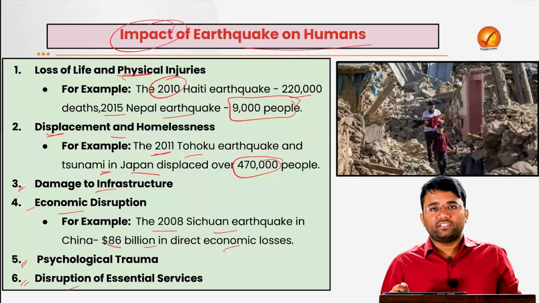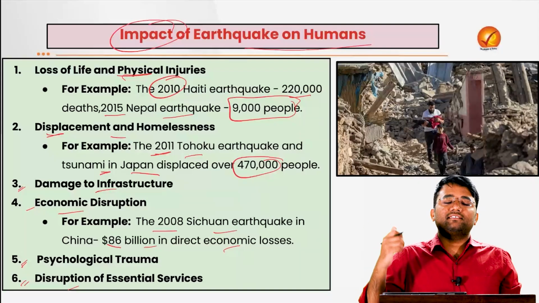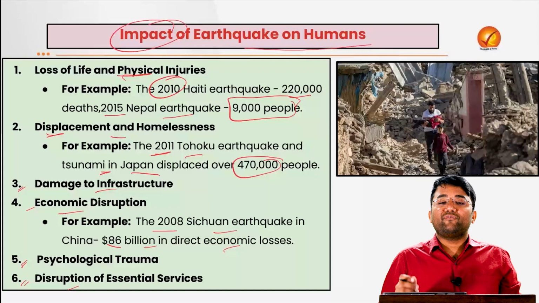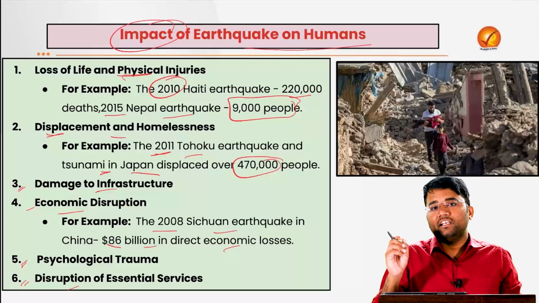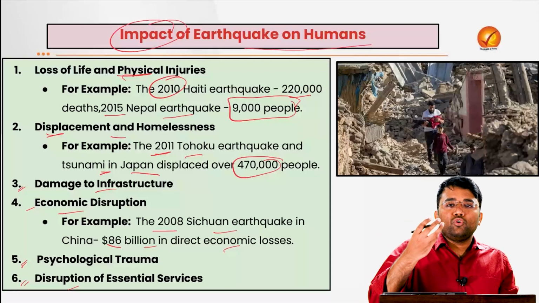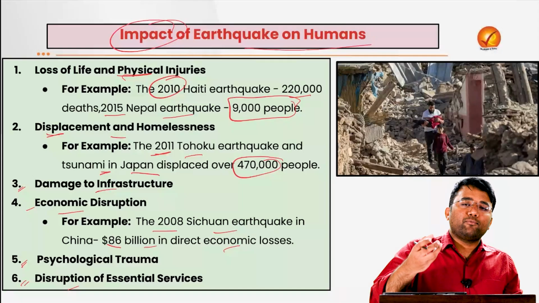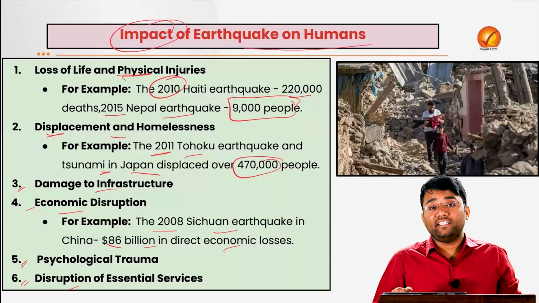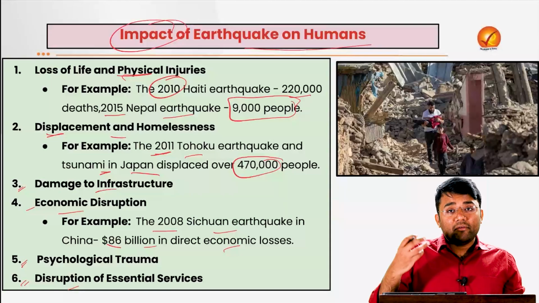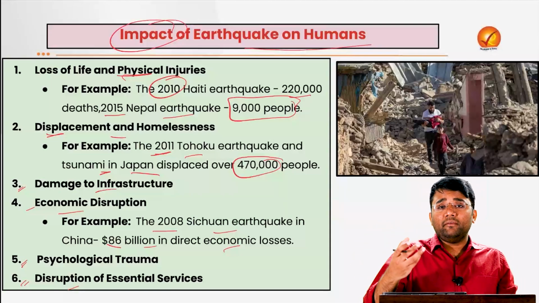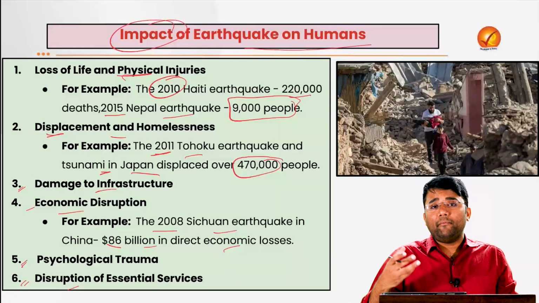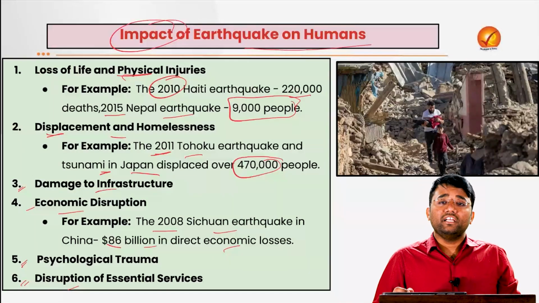When their home is lost, when their economic activities are disrupted, when they have lost their jobs, that further impacts their access to essential services. They do not have proper food to eat, proper medication, or potable water, and that further amplifies the situation where there may be pandemics, and disease-causing deaths may happen after earthquake-like situations.